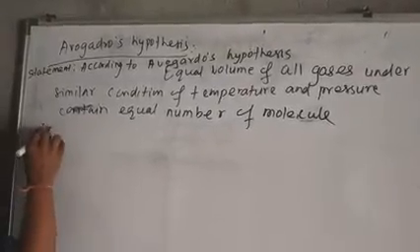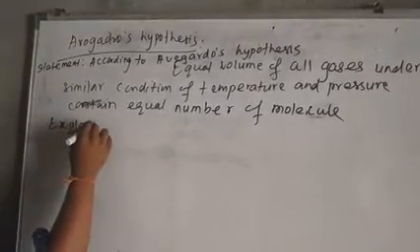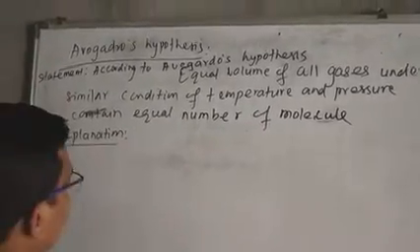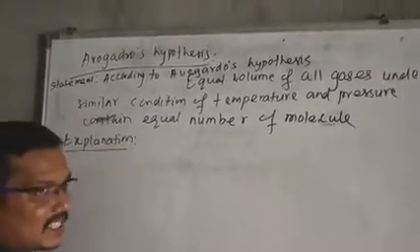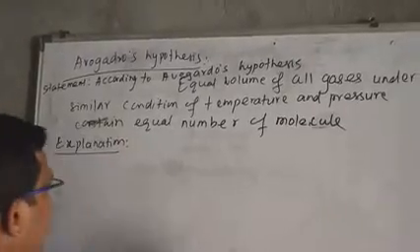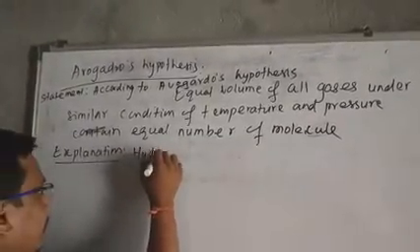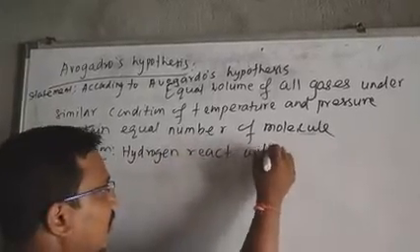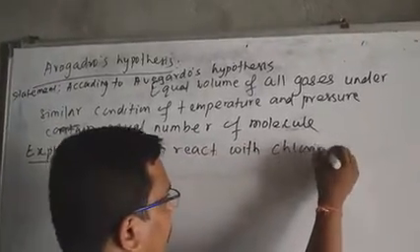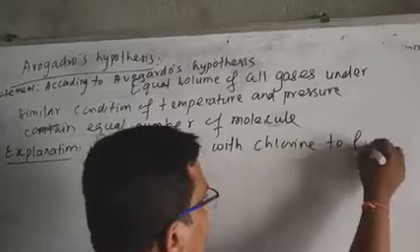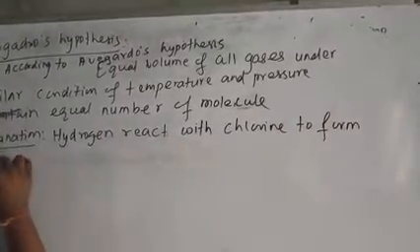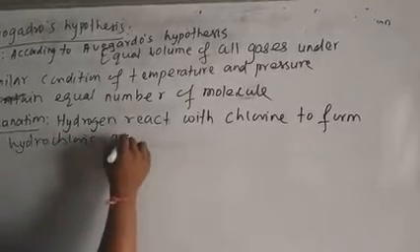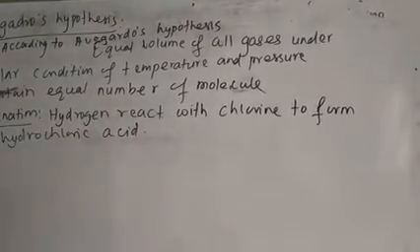Let me discuss the explanation. How can you explain Avogadro's hypothesis? Take the same example which is taken in the Berzelius hypothesis. Hydrogen reacts with chlorine to form hydrochloric acid.